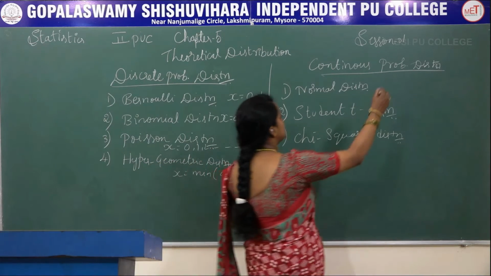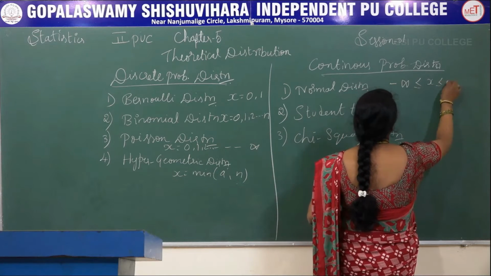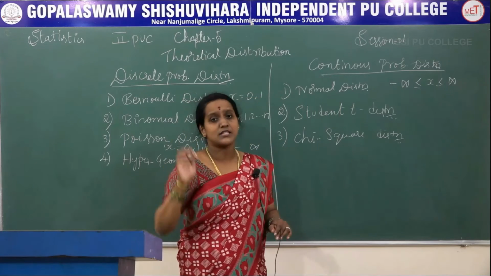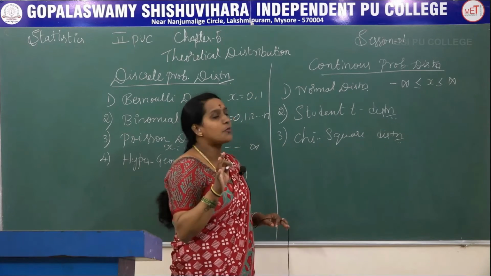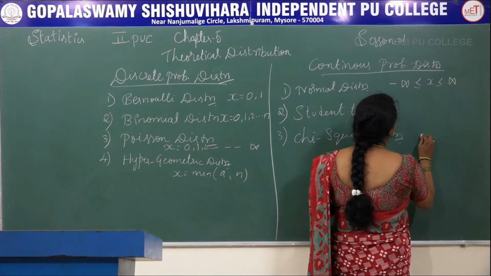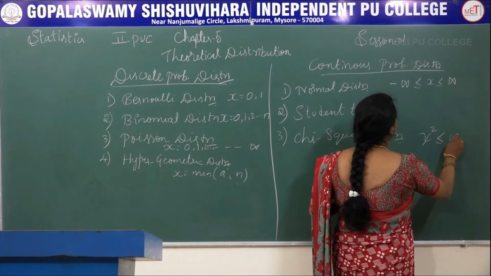For normal distribution, it is minus infinity less than or equal to x less than or equal to infinity. Chi-square distribution is nothing but the square of the normal distribution, so chi-square ranges from 0 to infinity.